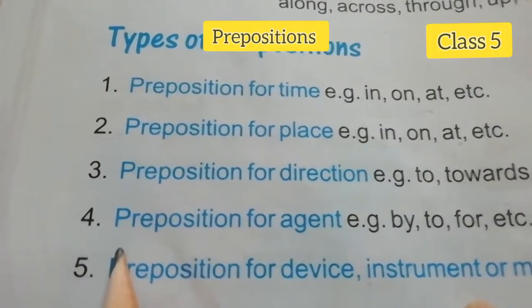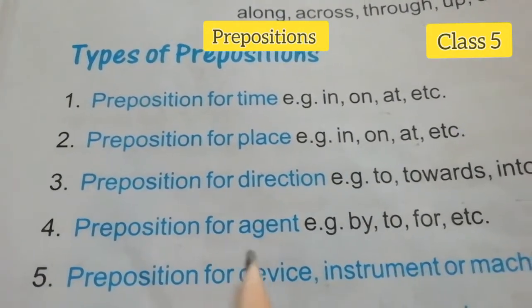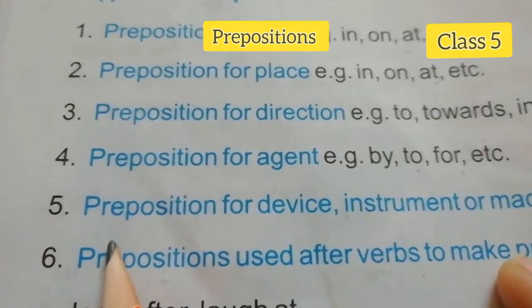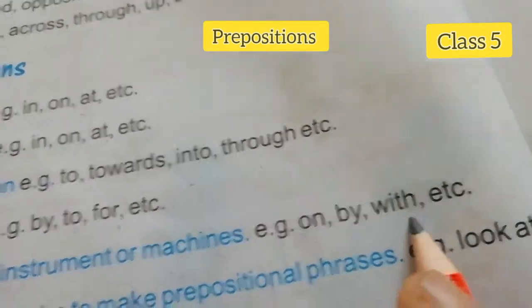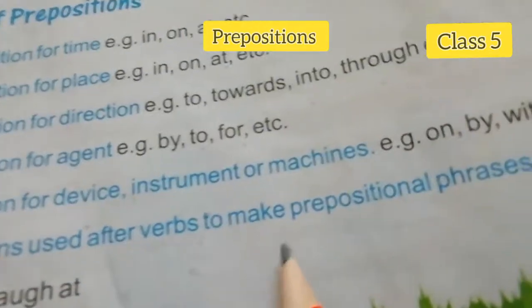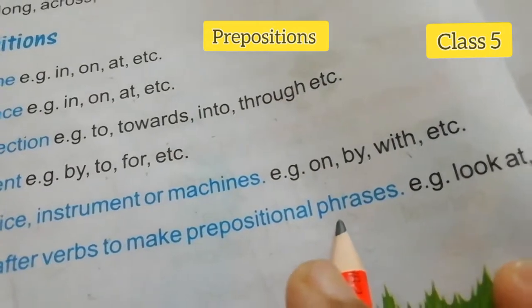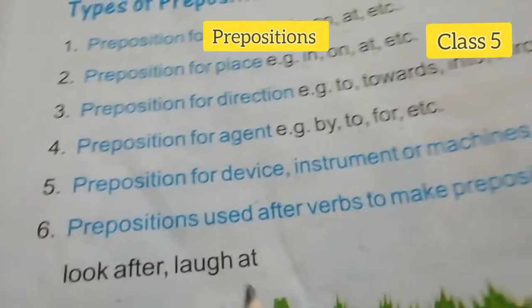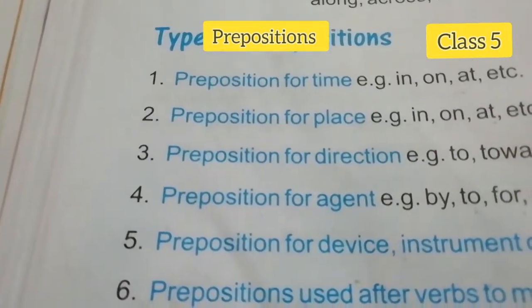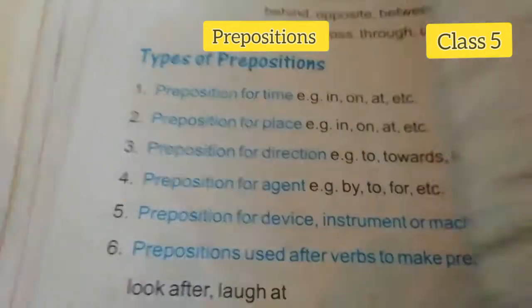For agent we can use by, to, for. For devices, instruments or machines we can use on, by, with. Prepositions used after verbs to make prepositional phrases: look at, look after, laugh at. So don't be confused. According to the sentence we will write this.